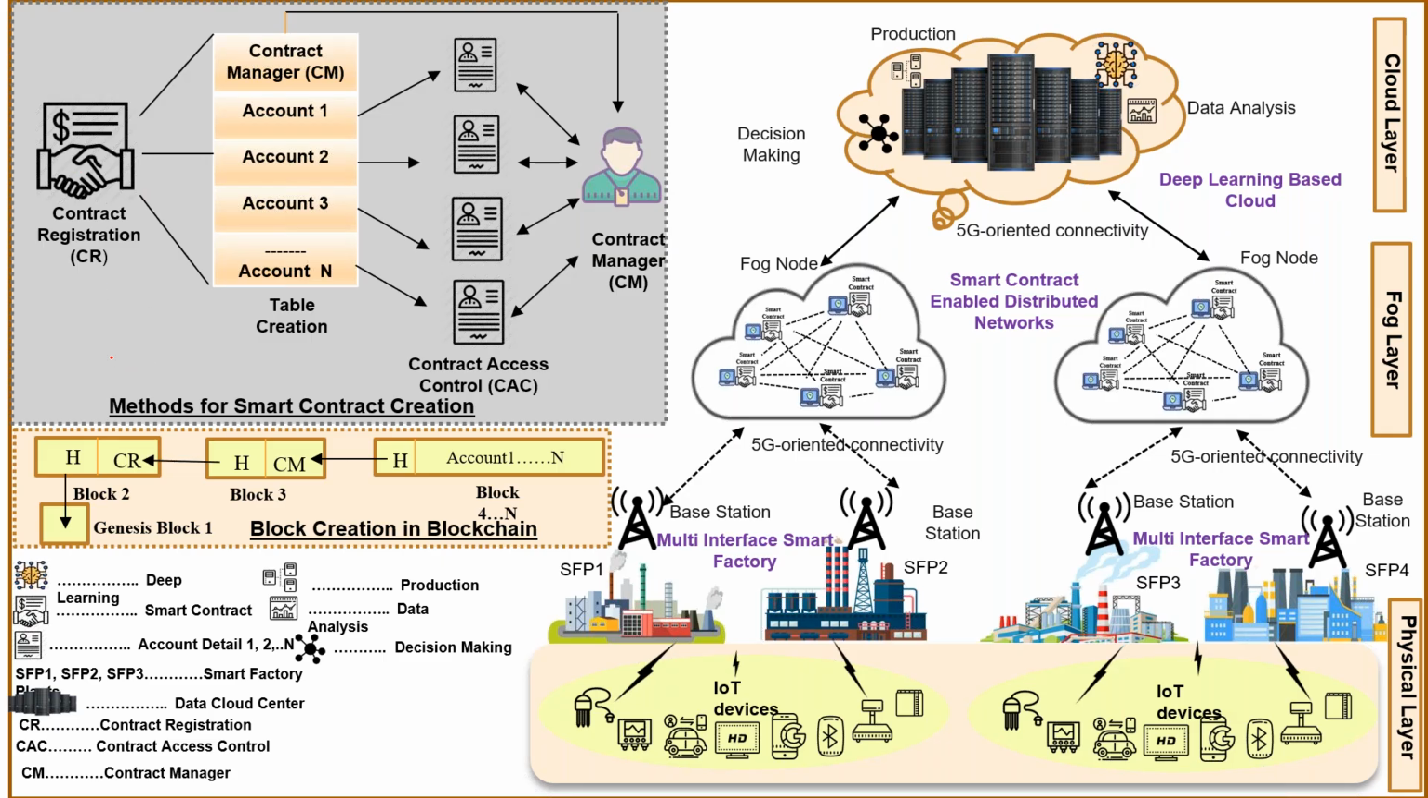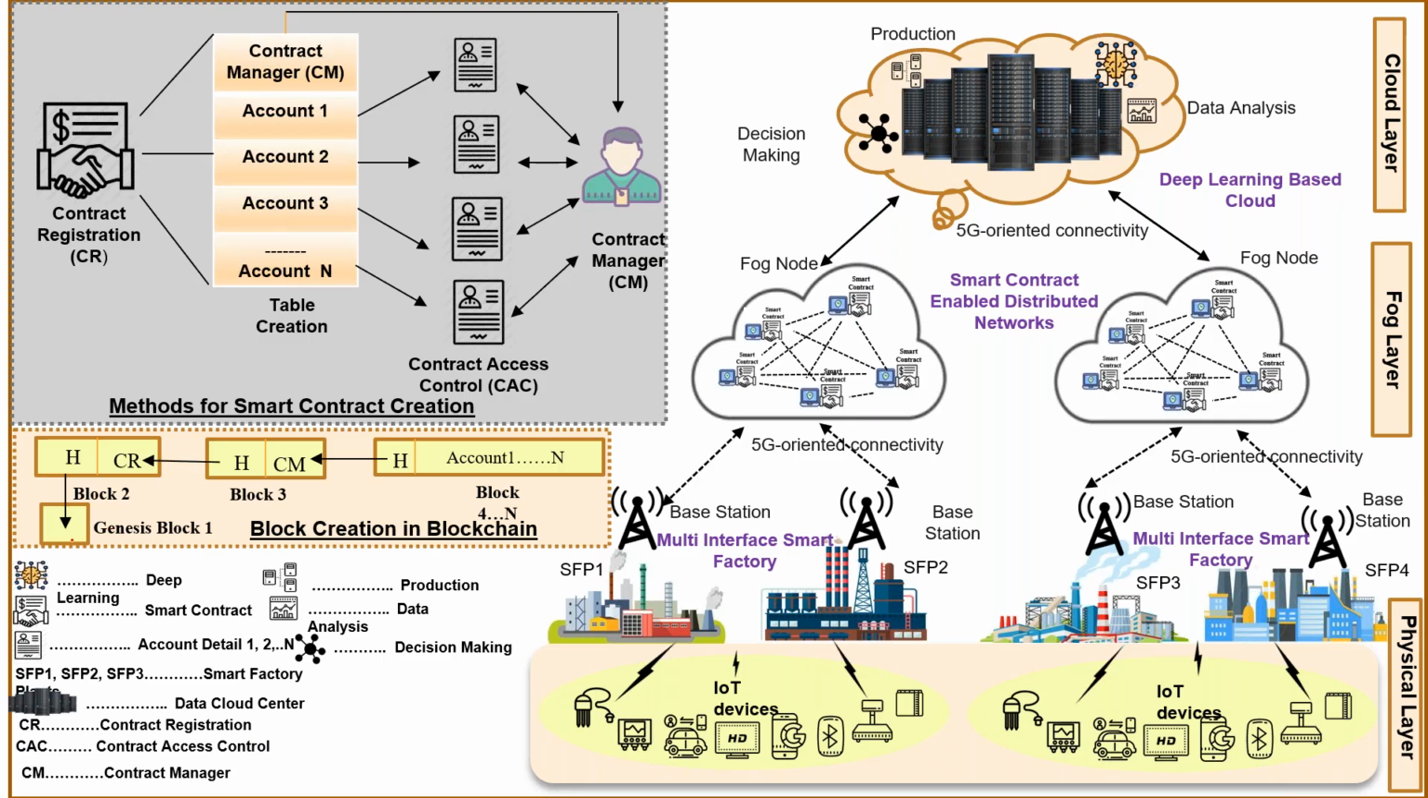The smart contract has three parts: contract registration, contract access control, and contract management. Contract registration is like a hub part, because it is the first step: when sending information from one place to another, we first use a contract. The contract manager's role is very important, because the contract manager checks and verifies whether a node is okay or not okay. This is the main concept for the contract manager. So in this portion, some chain is also provided.